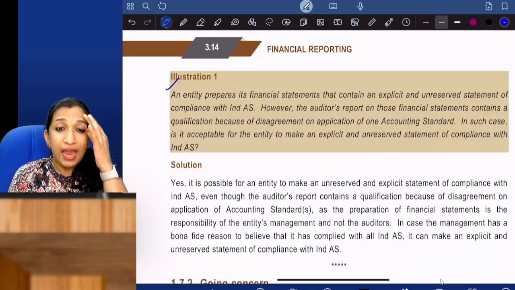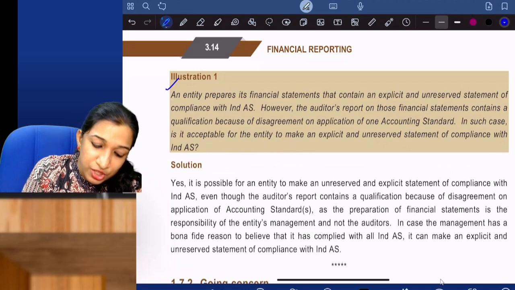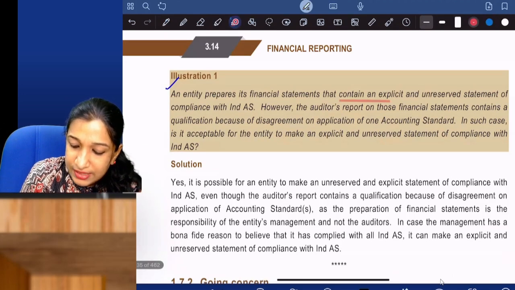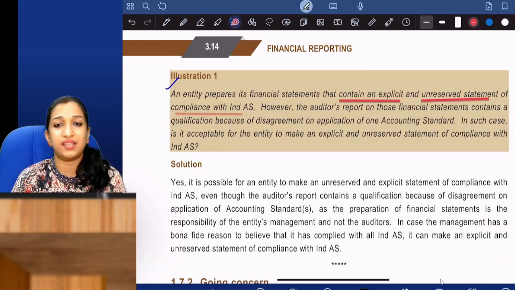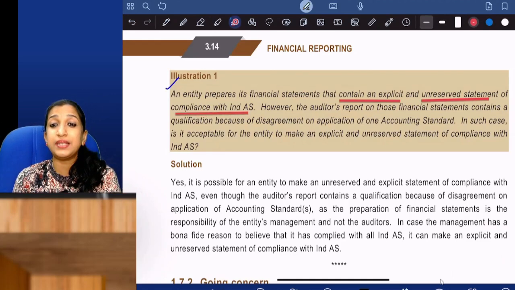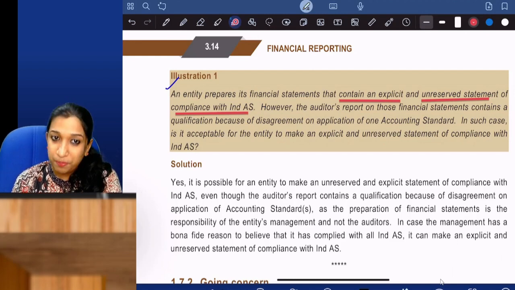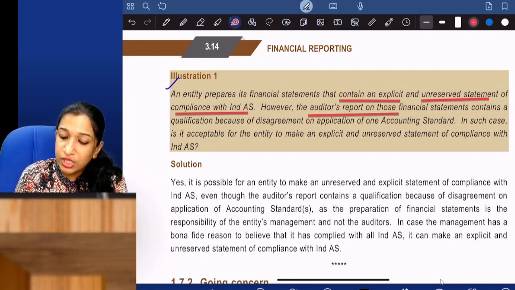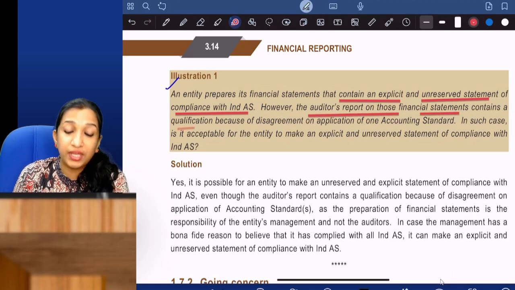Question number 1. An entity prepares its financial statements that contain an explicit, unreserved statement of compliance with Ind AS. However, the auditor report on those financial statements contains a qualification.